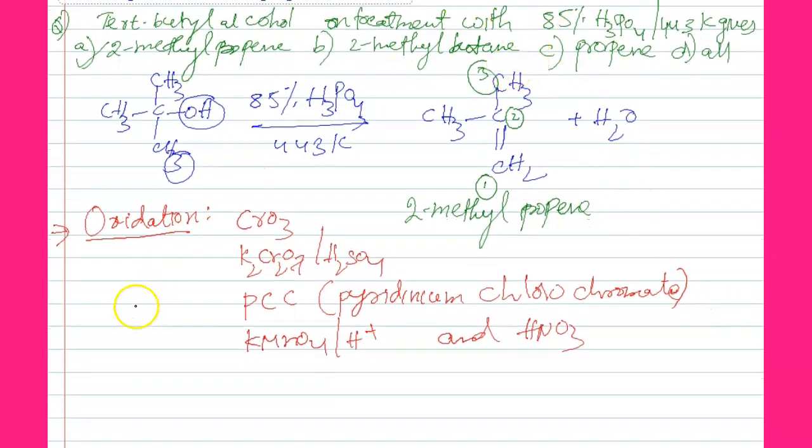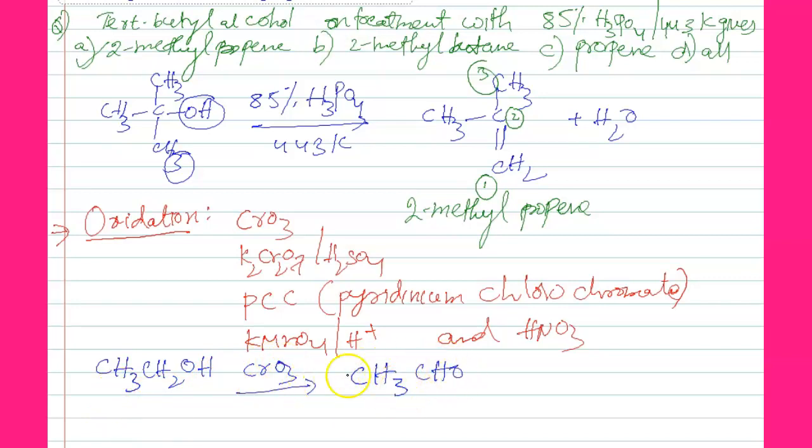So now I will read examples. CH3CH2OH, so ethanol, with CrO3 gives CH3CHO. That means removal of hydrogen. Remove one hydrogen here, one hydrogen here. Then we remove H2, so we get only CHO. This is ethanol. Alcohol, OL; aldehyde, AL.